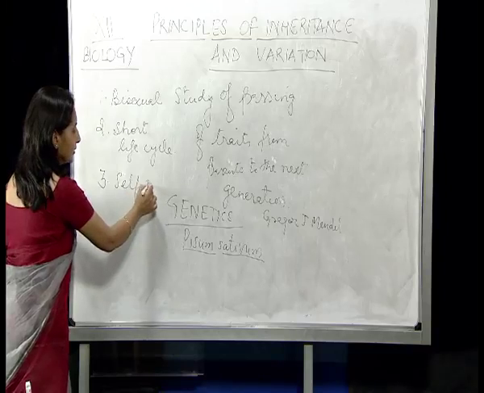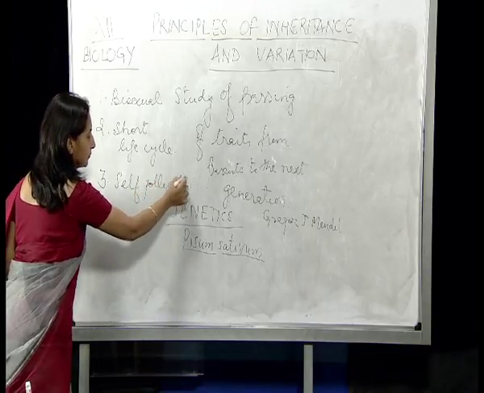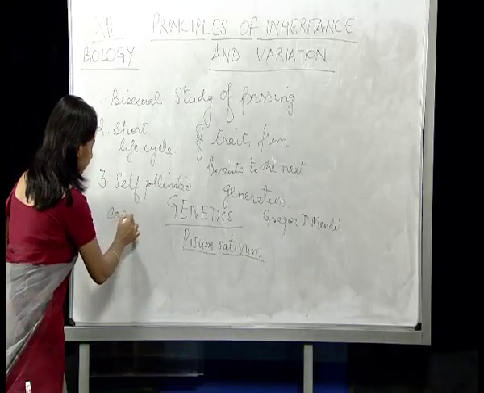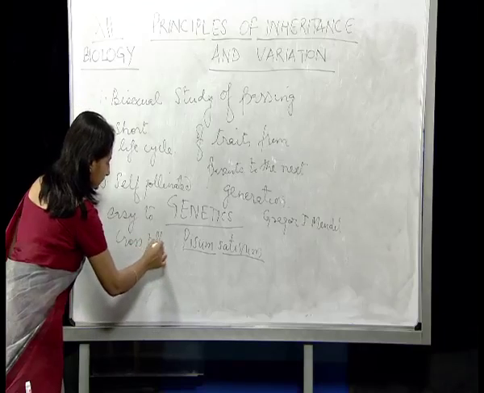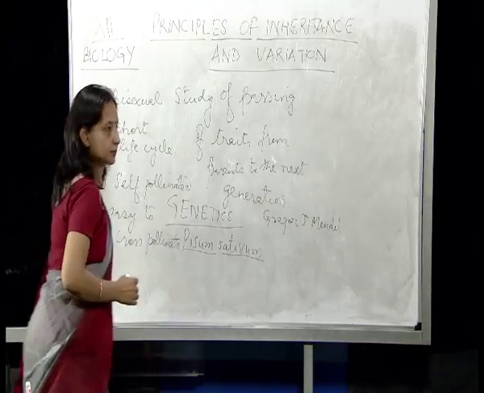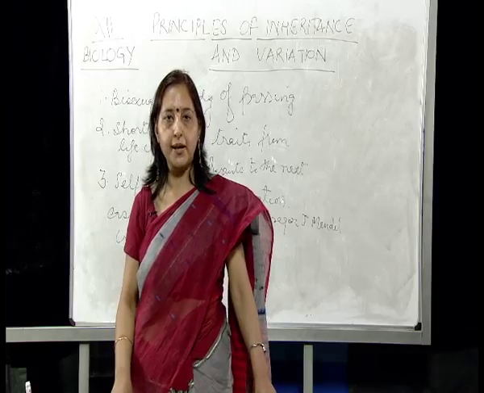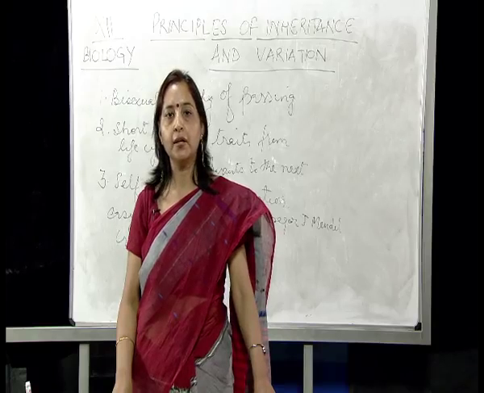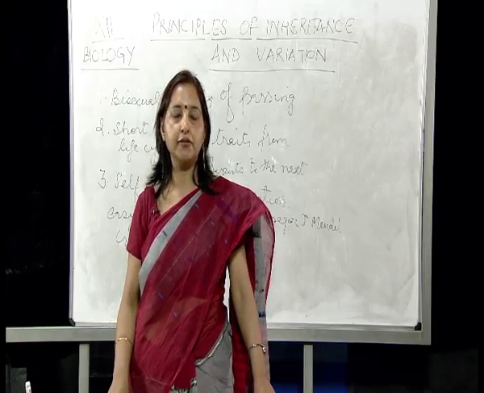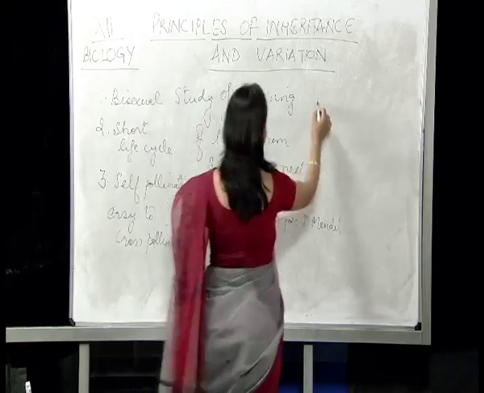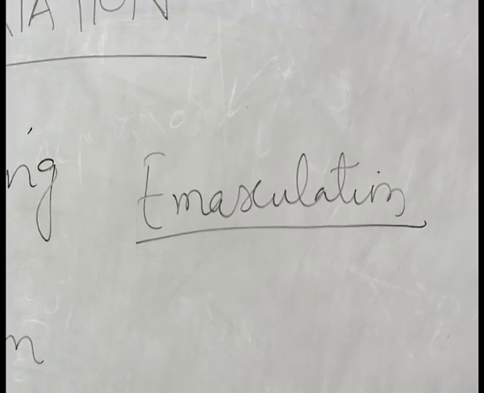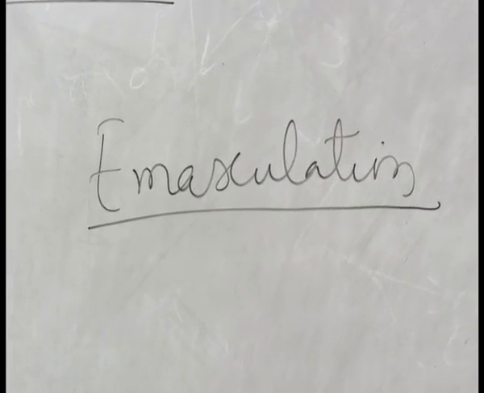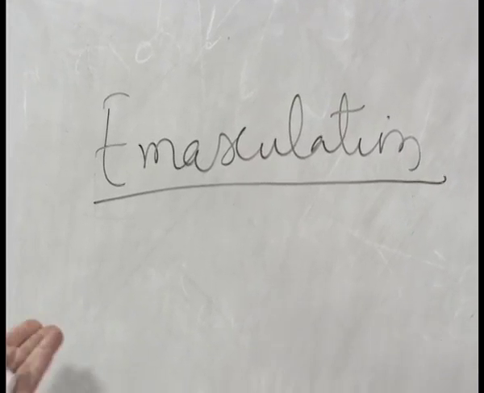Basically, Pisum sativum is self-pollinated naturally, but it can be easily cross-pollinated. Mendel in his experiments cross-pollinated the pea flowers in a very simple way. He just emasculated the flowers. Pea flowers are naturally self-pollinated, but they are very easy to cross-pollinate. And for that purpose, he did the process of emasculation.